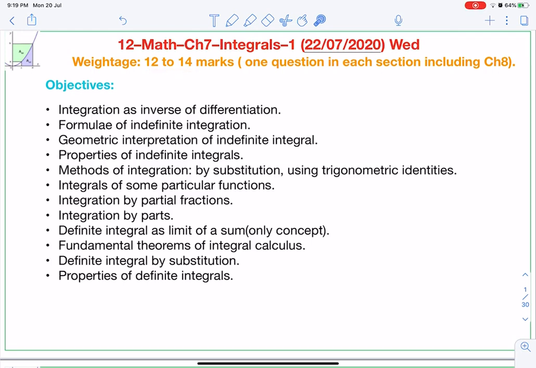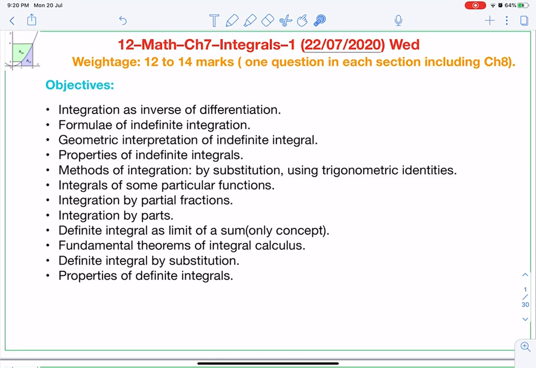In each section there will be a question. Section A, there can be 2 multiple choice questions. Section B, there can be a 2 marker question. Section C, there can be a 4 marker question. Section D, there can be a 6 marker question also.